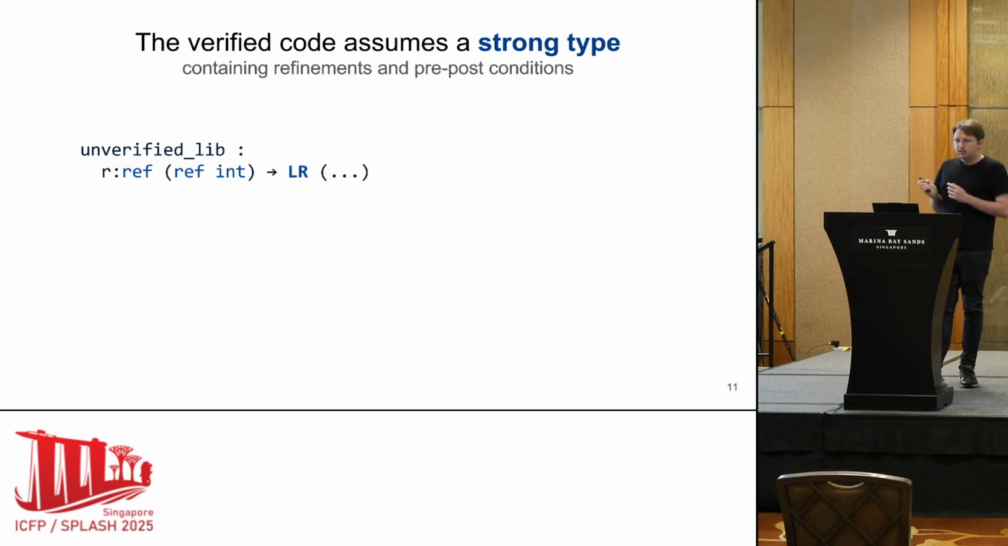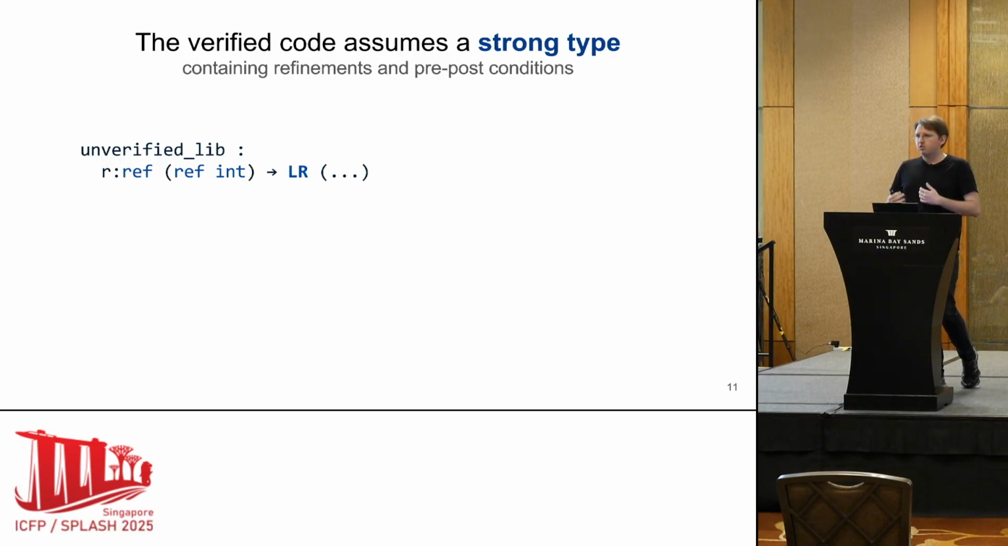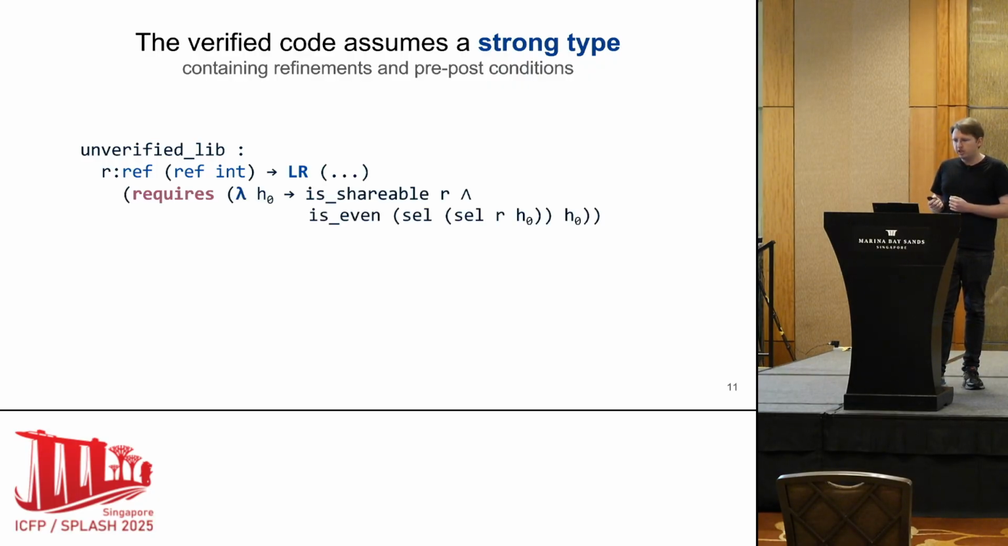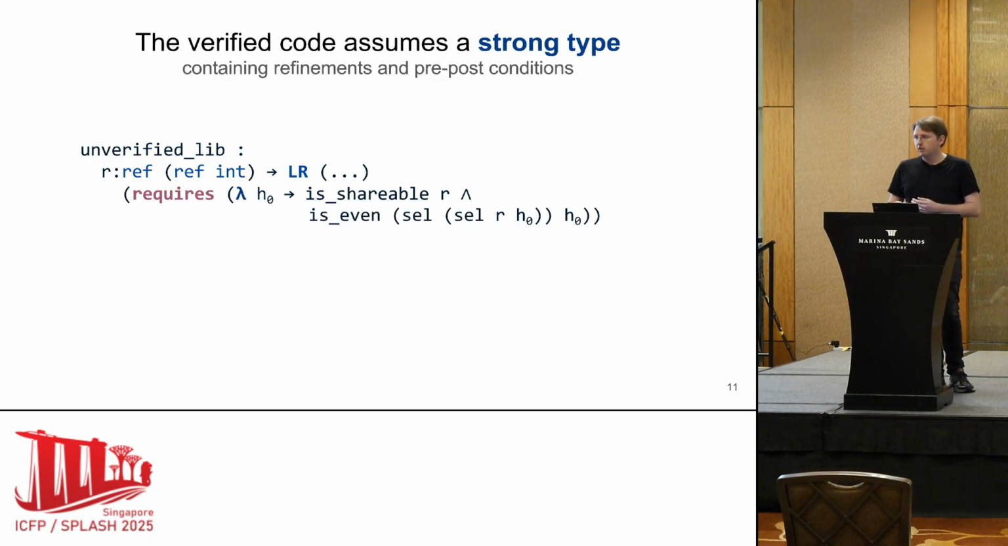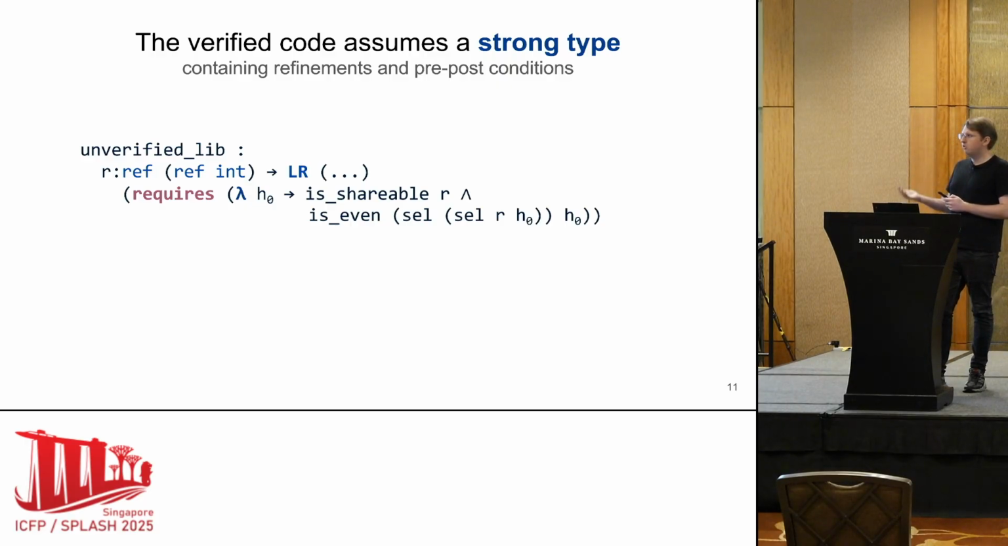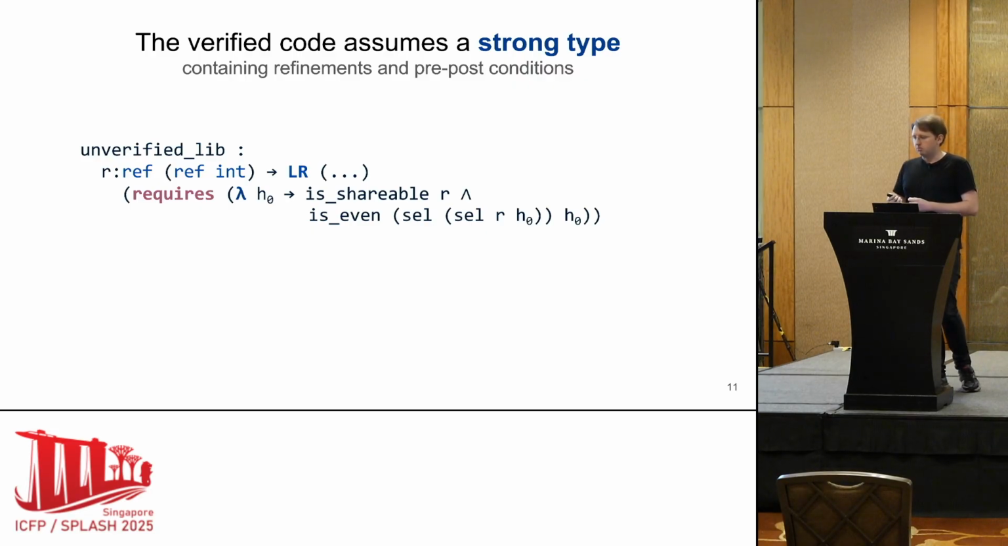So here we see that the unverified library is a function that takes a ref of int and returns a computation in LR. LR is our shallow embedding using a monad. And this monad is special because it has a precondition. This precondition is a predicate over the initial heap, and it has two parts. The first one is specific to SecRef*. It states that R has to be shareable, and the second one is user provided, and it states that R has to contain an even number.